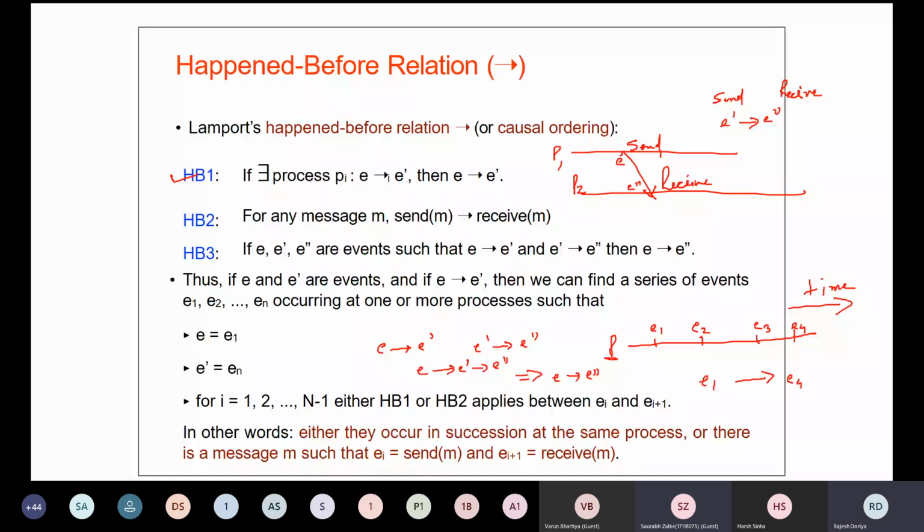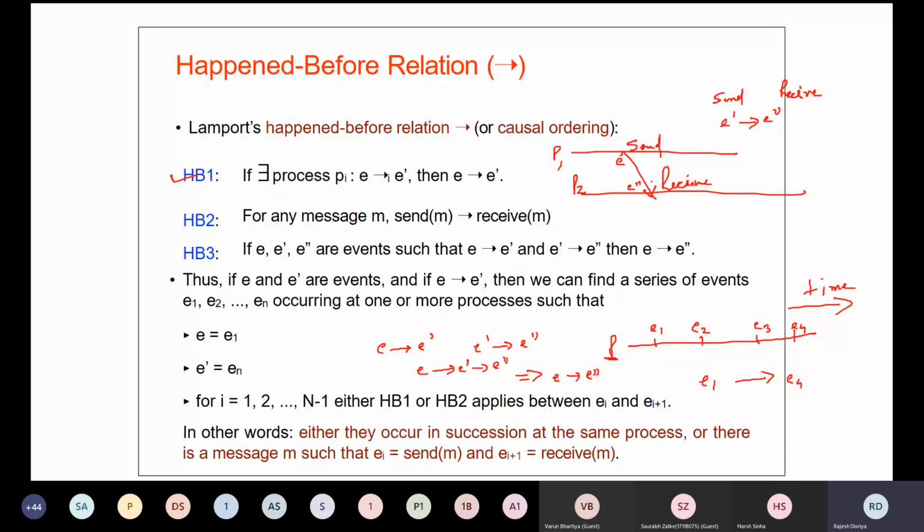Now, what is your rule number two? Rule number two is for the processes which are interacting together. For example, we have a process P1 and a process P2. In this case, P1 is talking to P2. So in general, we can say that unless the send event takes place, we cannot have the receive event. Until we send a message, the other side will not be able to receive it. So until we send something, how is the other person going to receive it? This is the basic principle.